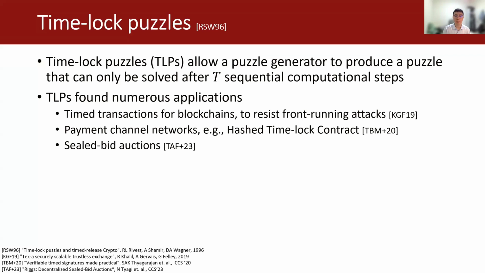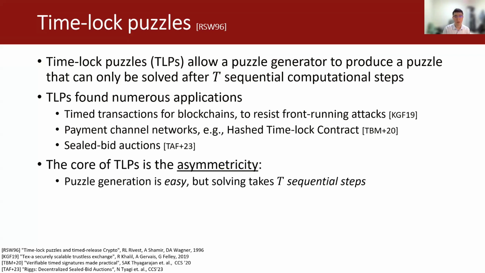The second one is payment channel networks. For example, hashed time lock contract is based on the time lock technique. The third one is sealed bid auctions, which is the most classical application of time block puzzles. The core of time block puzzles is asymmetricity, which means puzzle generation is easy, but solving takes T sequential steps. This property is essential for time block puzzles and very important for its application scenarios.